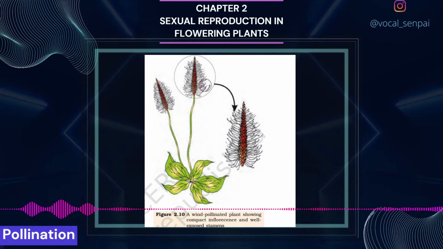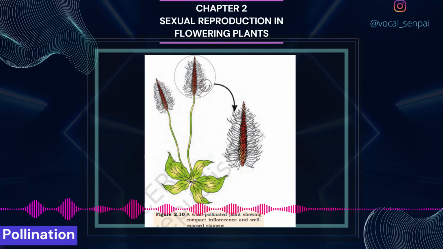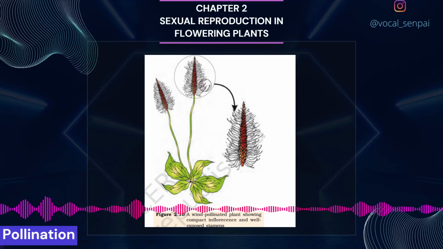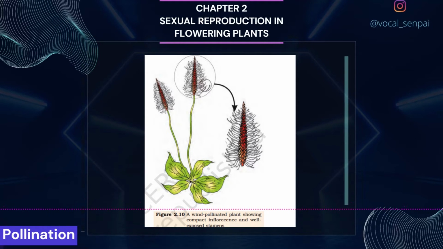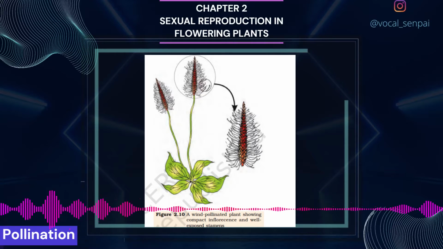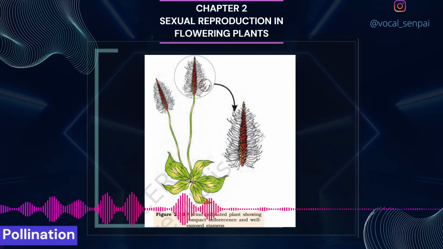A similar relationship exists between a species of moth and the plant yucca, where both species, moth and the plant, cannot complete their life cycles without each other. The moth deposits its eggs in the locule of the ovary, and the flower, in turn, gets pollinated by the moth.